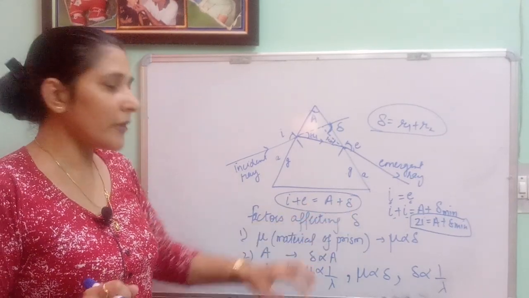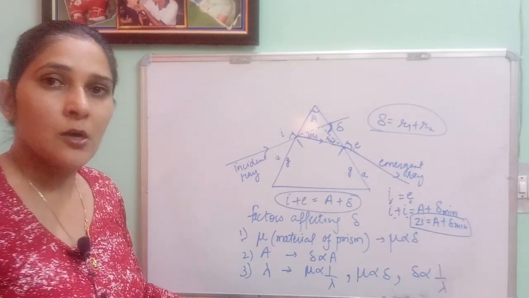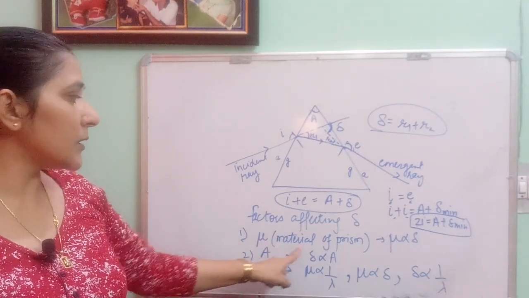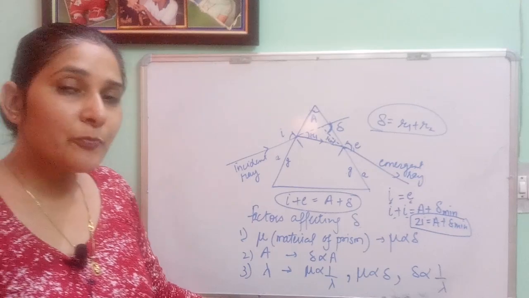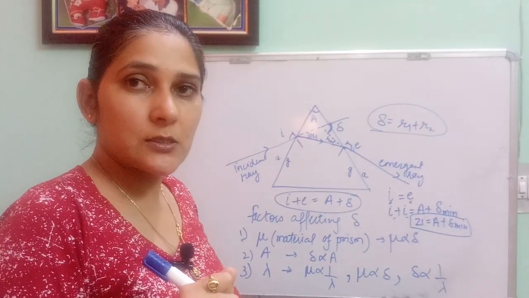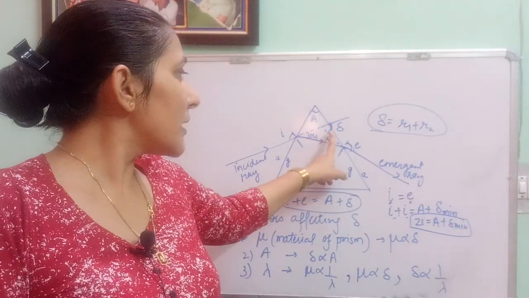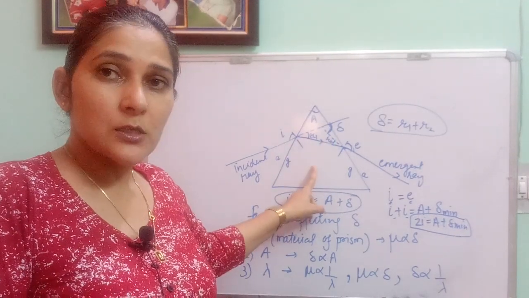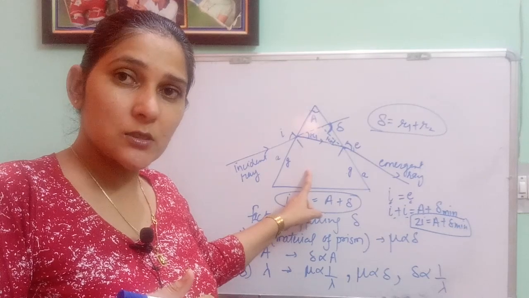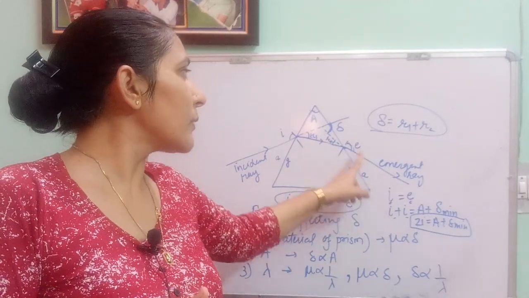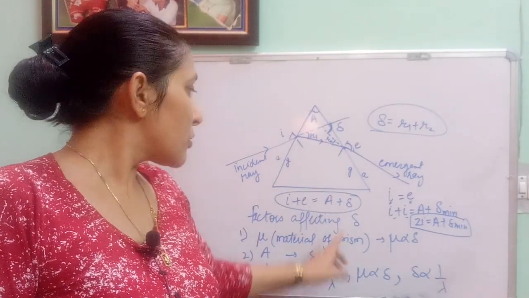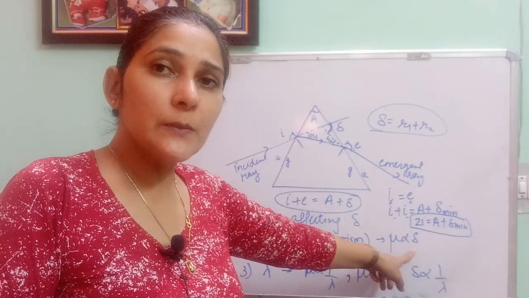Now this angle of deviation depends on a few factors. What are these factors? The first one is material of prism. Material of prism means we are talking about refractive index. The more the refractive index, the more the deviation, because the rays slow down. Slowing down means more bending towards the normal, and more bending means more deviation. So the more the refractive index, the more the deviation.